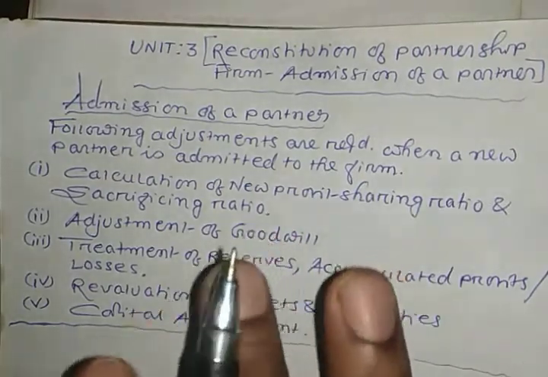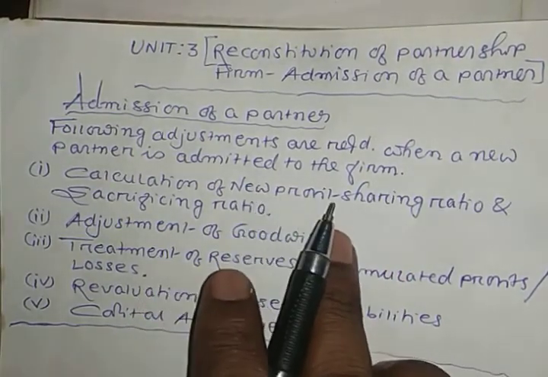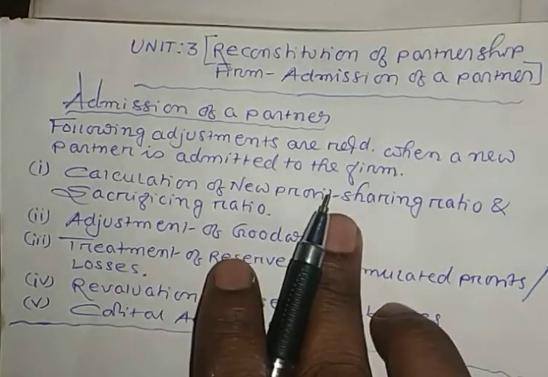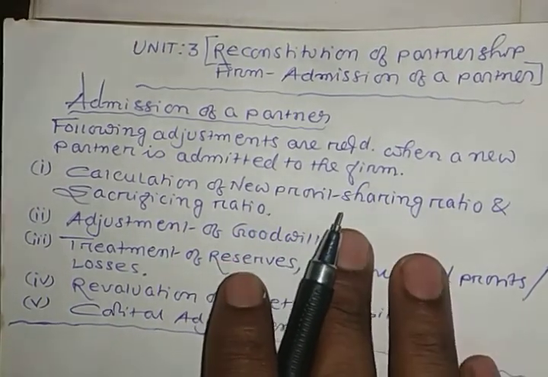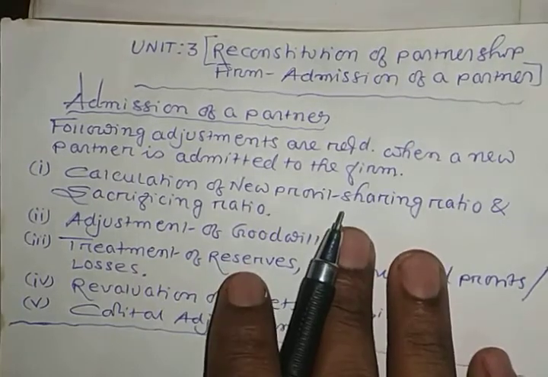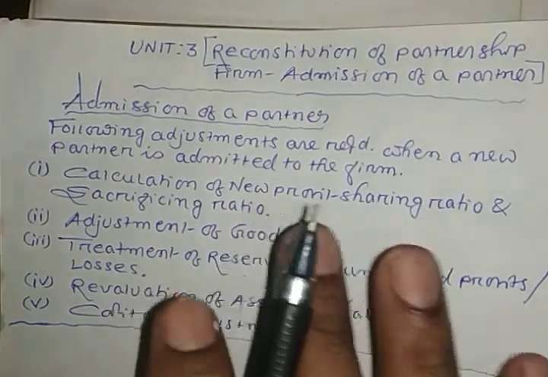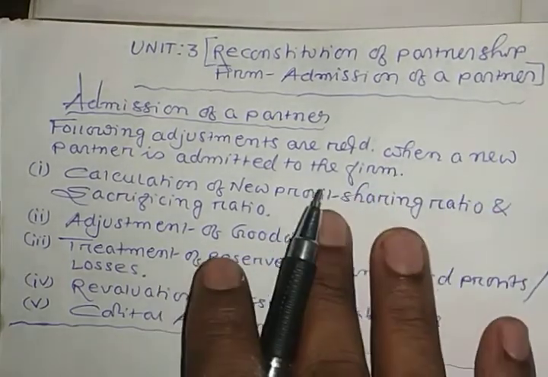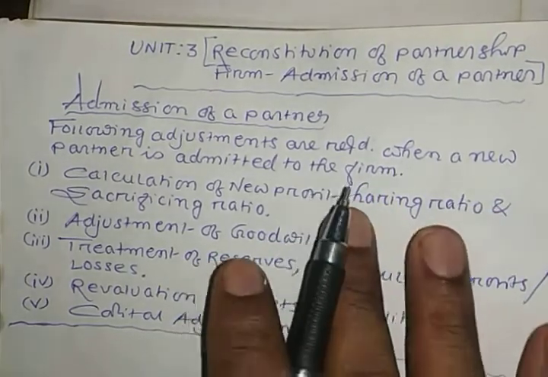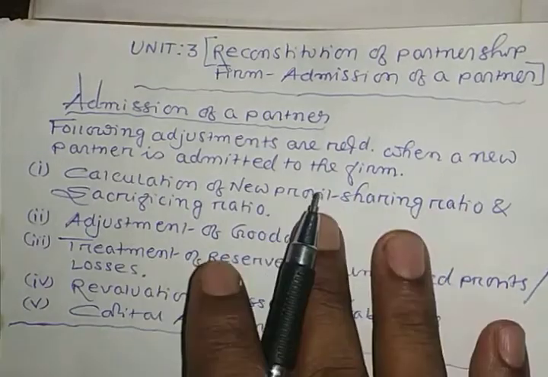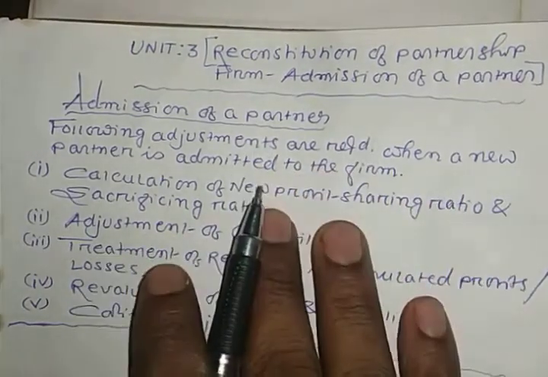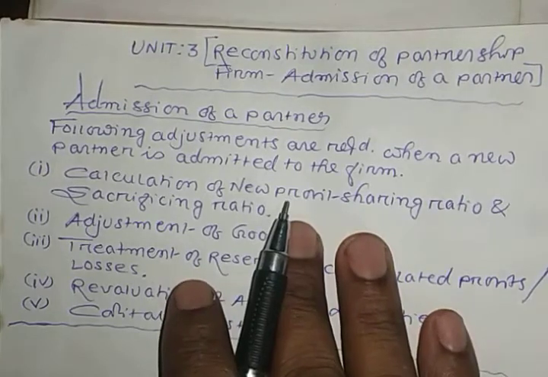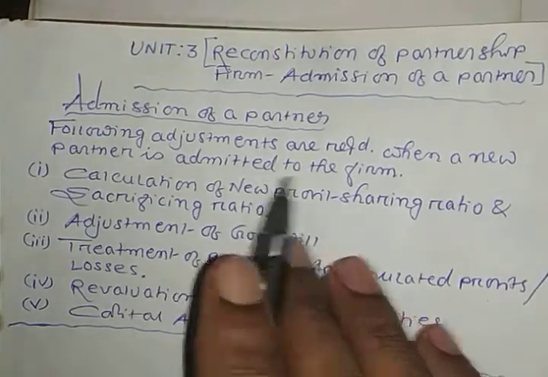This is the first case related to the new profit sharing ratio. In such a situation, the share of the new partner is given. Remember, the share of the new partner is given, and it is assumed that the new partner has acquired his share from old partners in their old profit sharing ratio.